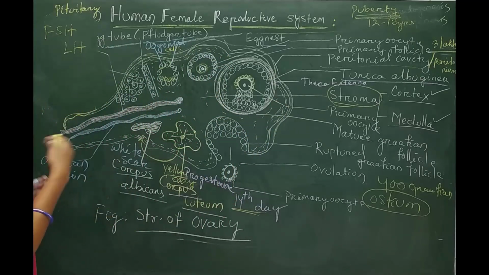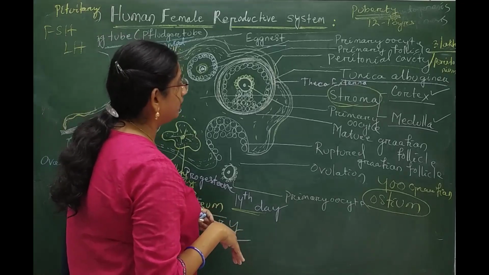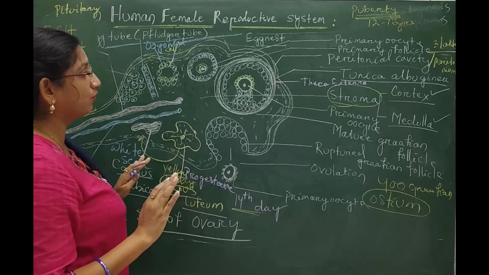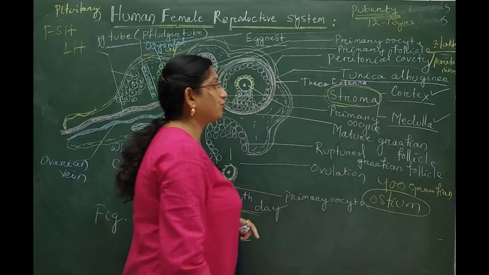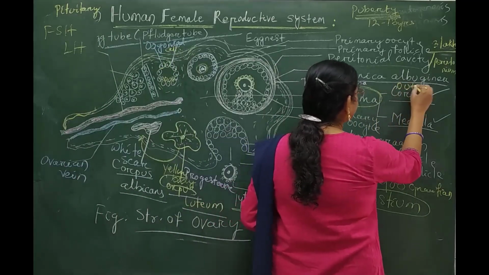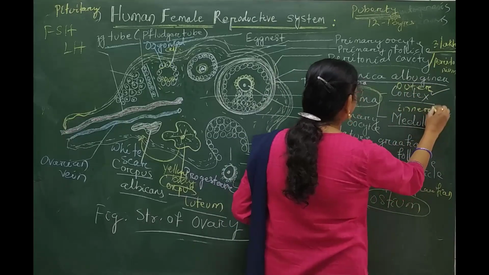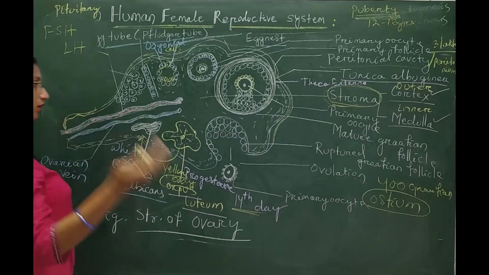After the outer covering of the ovary, the internal structure is known as the stroma, and this stroma gets differentiated into an outer cortical part and an inner medullary part. Now come to the cortical part.